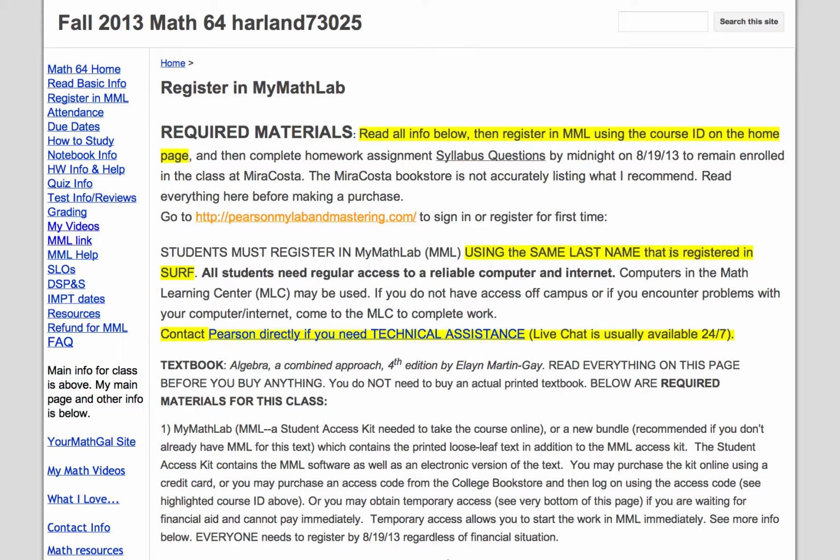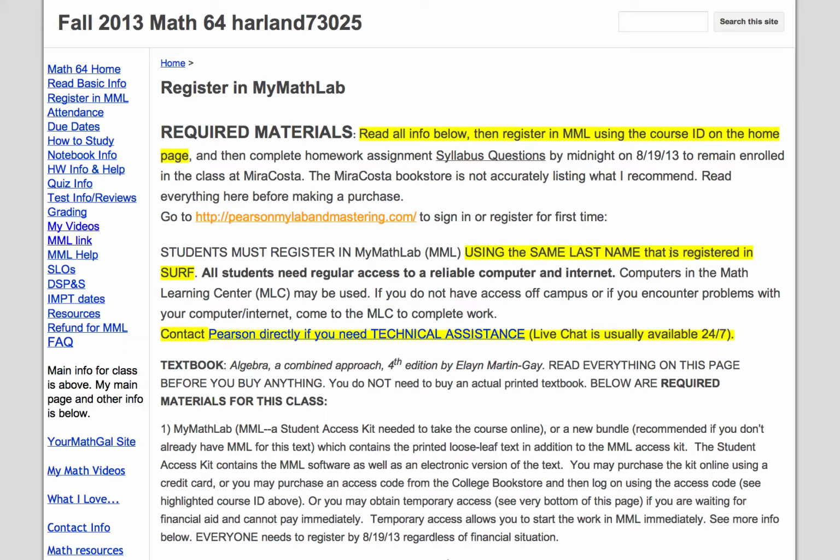All right, so the first thing you're going to want to do to get started here is make sure you register in My Math Lab. This must be done by the first day of class, and you are required to turn in 2 assignments on the first day of class, Monday, August 19th, or I will be dropping you because I have a wait list. So make sure you do log on.